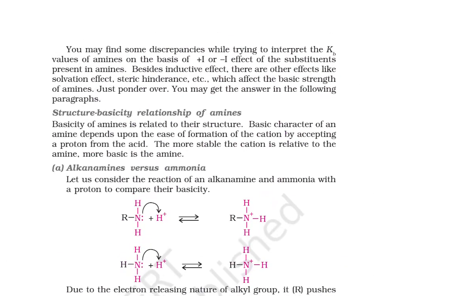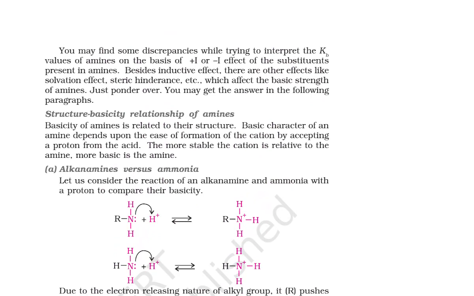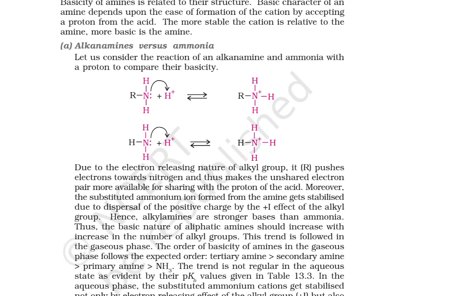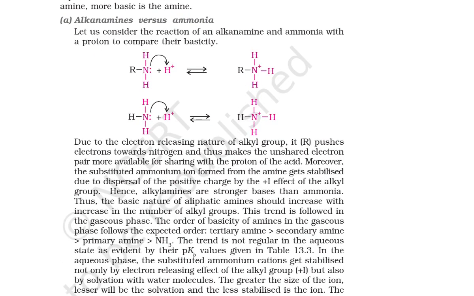Next, look here. You find a discrepancy while trying to interpret the Kb value on the basis of the plus I and minus I effect of the substituent present in the amine. Besides the inductive effect, there are other effects like solvation effect and steric hindrance, which affect the basic strength of amine. We will look at them one by one. First we are comparing the basic character of alkylamine and ammonia.